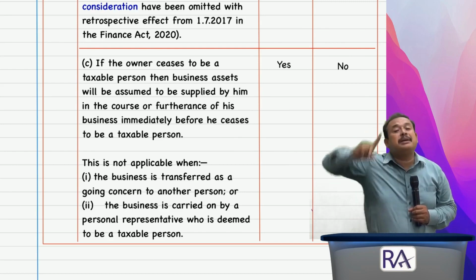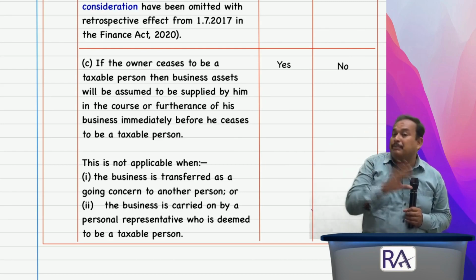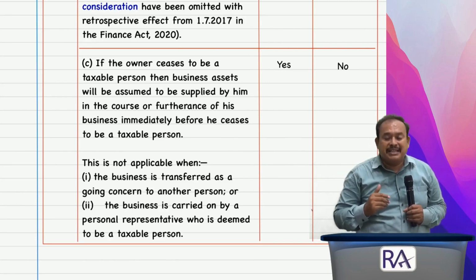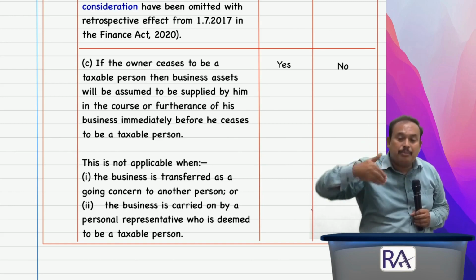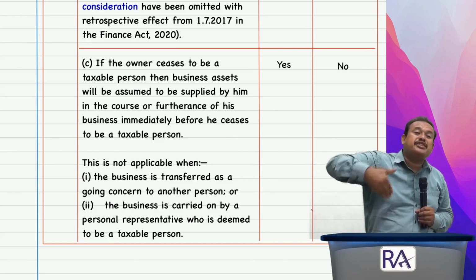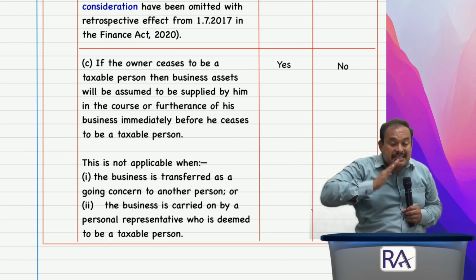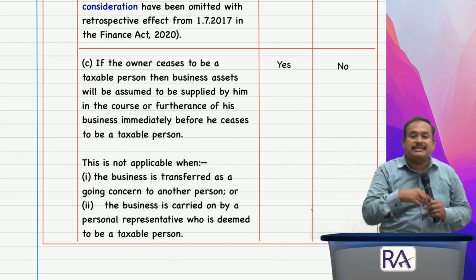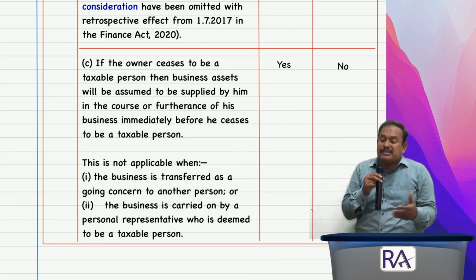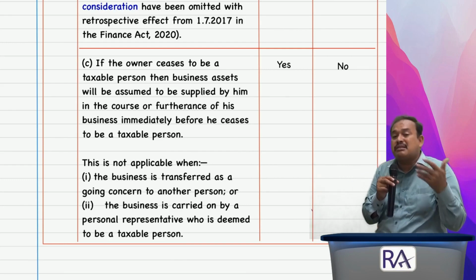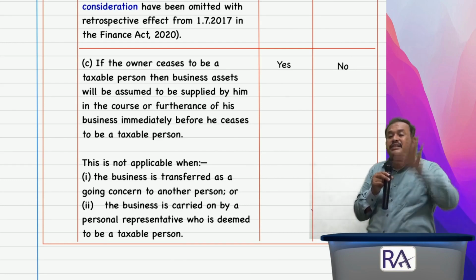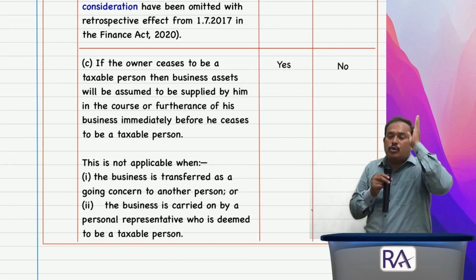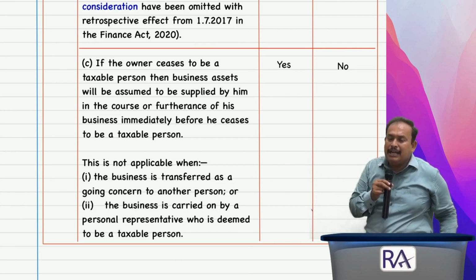If it is not supply of goods, obviously it is called supply of service. Such a supply of service, where the transfer of business has taken place, or I have handed over my business to you as an official representative, in that case is a supply of service. Such a supply of service transaction is very clearly given exemption under notification number 12/2017 of the central tax, where it is a nil rate of GST. So exemption is there. Hence, only two things: you are closing the business permanently and going away.